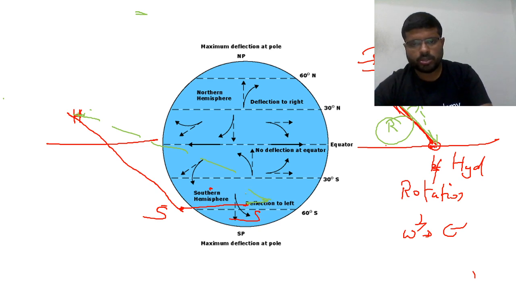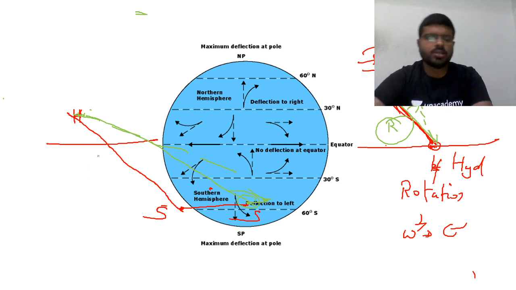So you are meeting here. This is the actual path which is supposed to be followed, and the red color is the original path on a map. The actual path is the green color. Now what happens in the southern hemisphere? Deflection is towards the left.